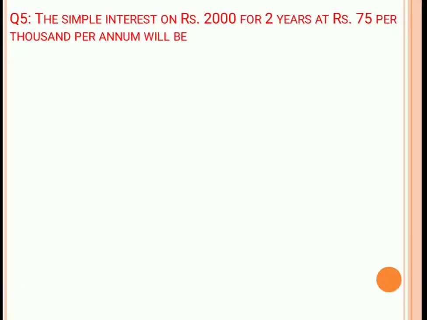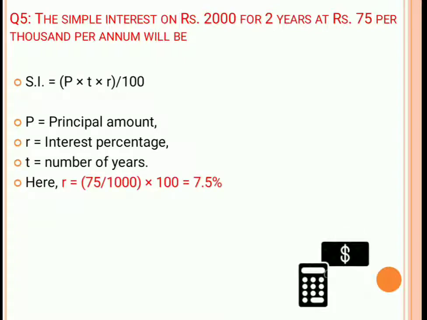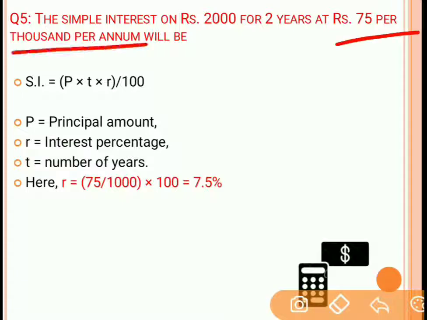Next problem, question number 5. The simple interest on 2,000 rupees for 2 years at 75 rupees per thousand per annum will be. Now we have a formula for simple interest, that is PTR by 100. We have principal as 2000 rupees, T is equal to 2 years, and rate of interest. Here the rate of interest is not given directly. Indirectly it is given that it is 75 rupees per 1000 per annum.